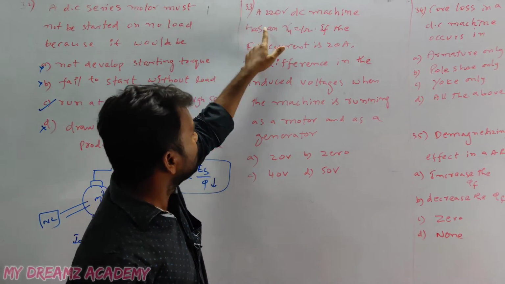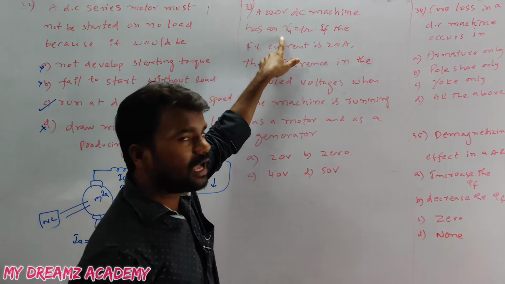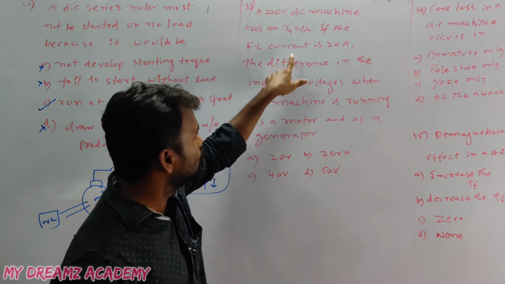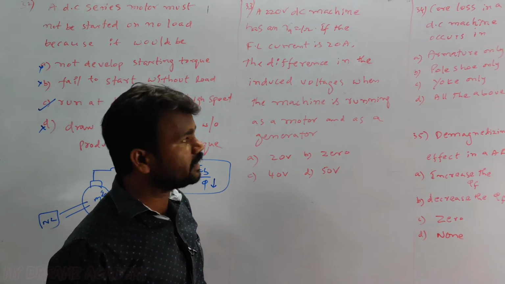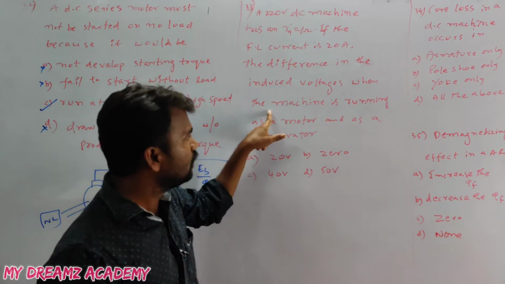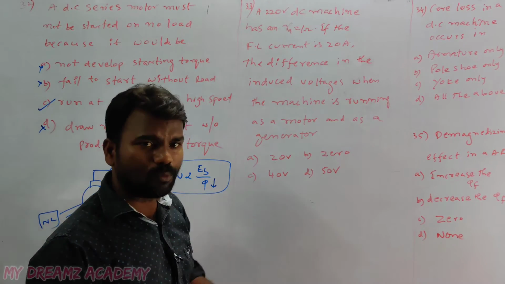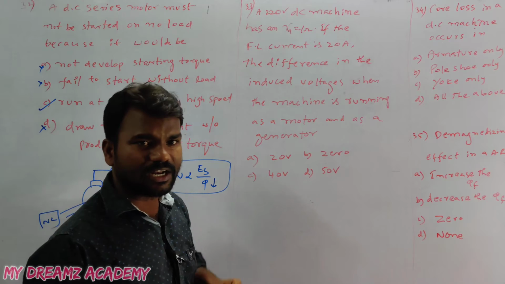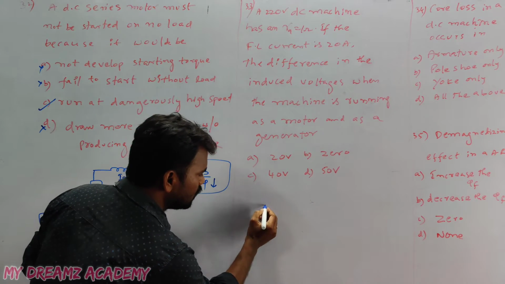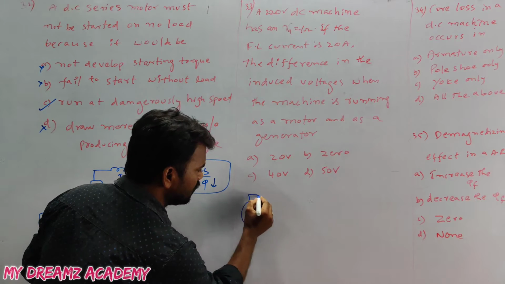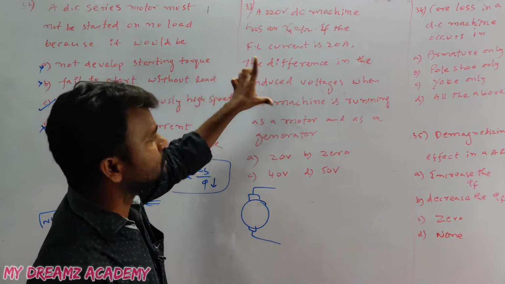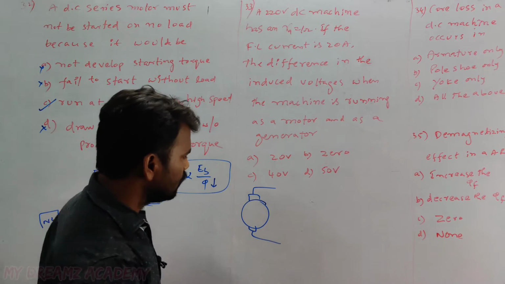Question 33: a 220 volts DC machine has an armature resistance of 1 ohm. If the full load current is 20 amperes, what is the difference in the induced voltages when the machine is running as a motor and as a generator? First, let's consider the machine running as a generator.